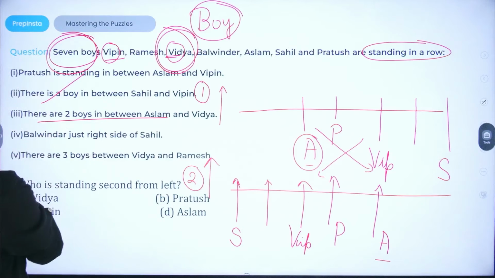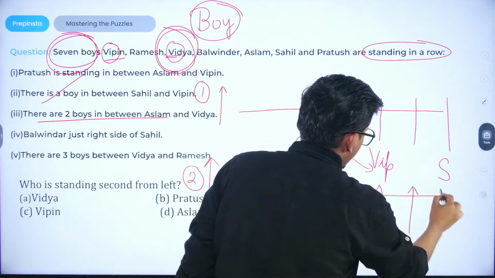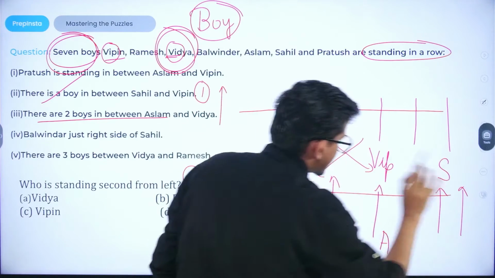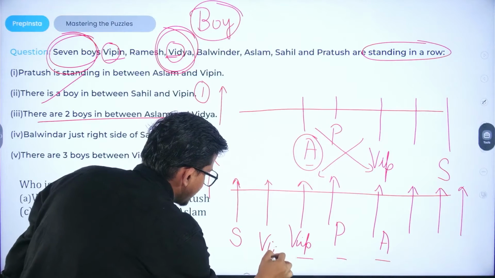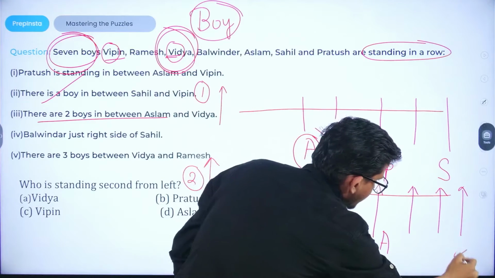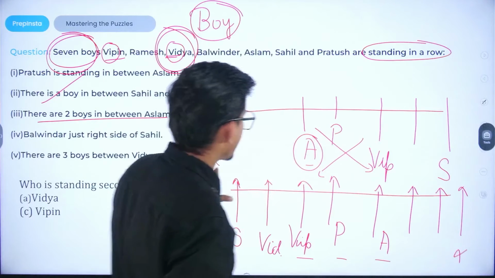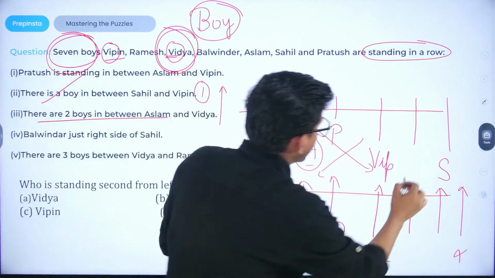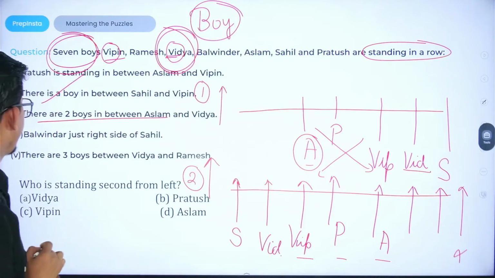Whatever the statement is given, there are 2 boys in between Aslam and Vidya. So Vidya could not be in this position. Vidya will definitely occupy this position, to the right of Aslam. So if we go with the first possibility, Vidya will occupy this particular position.